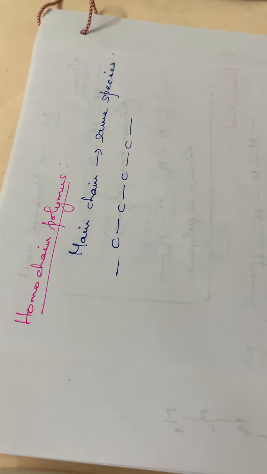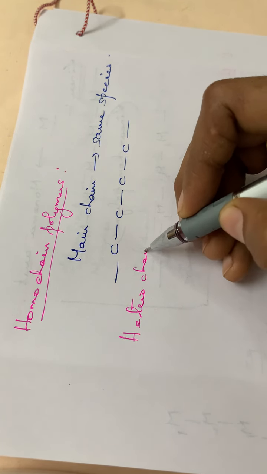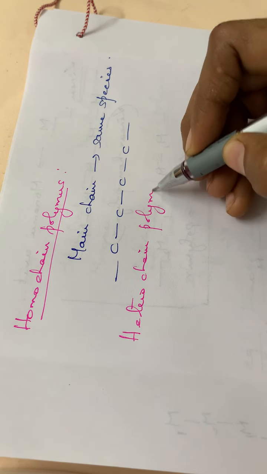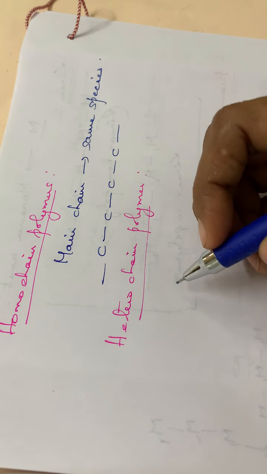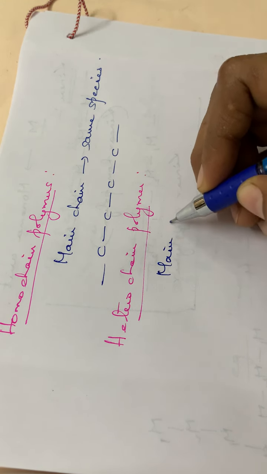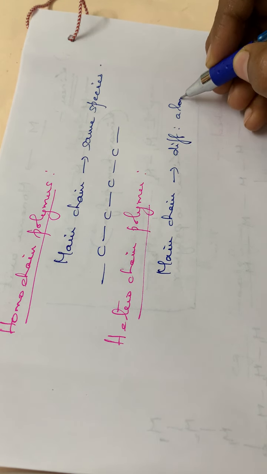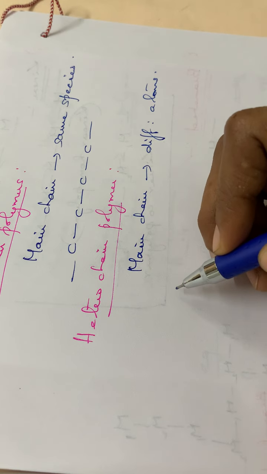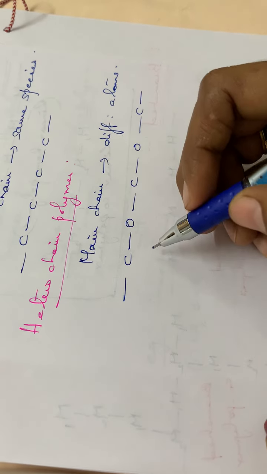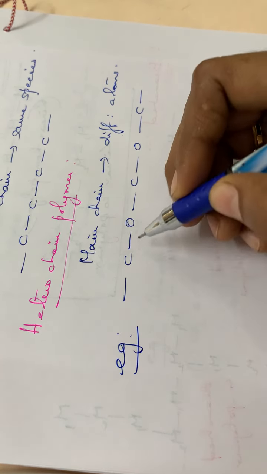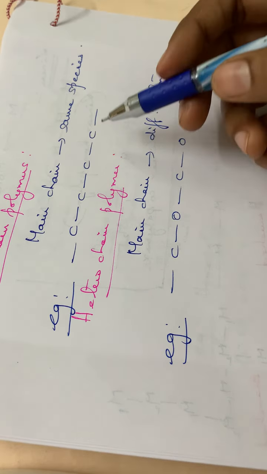Okay. Then the next is heterochain polymer. Heterochain polymer means if the main chain is made up of different type of atoms. Say for example, CO, CO, CO, etc. Okay. So this is an example for a heterochain polymer. Here carbon and oxygen are there. At the same time, in the case of homo chain polymer, only carbon atoms are there.